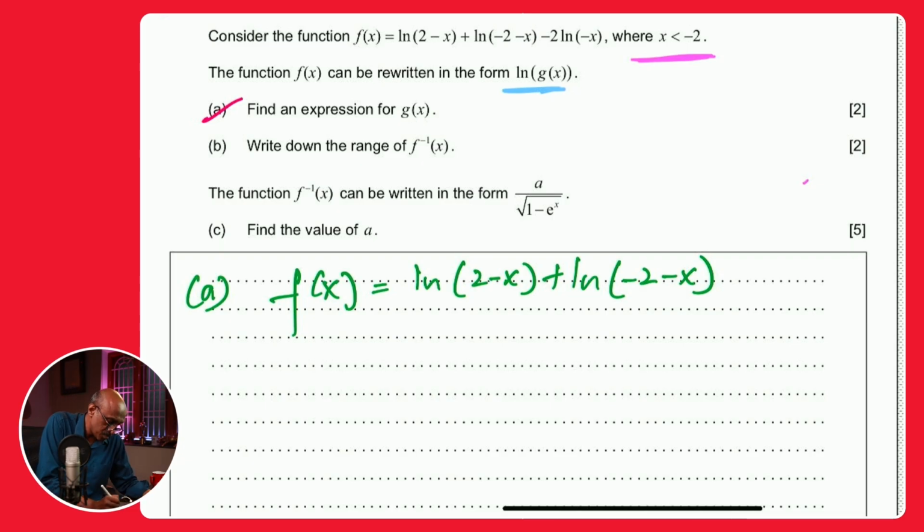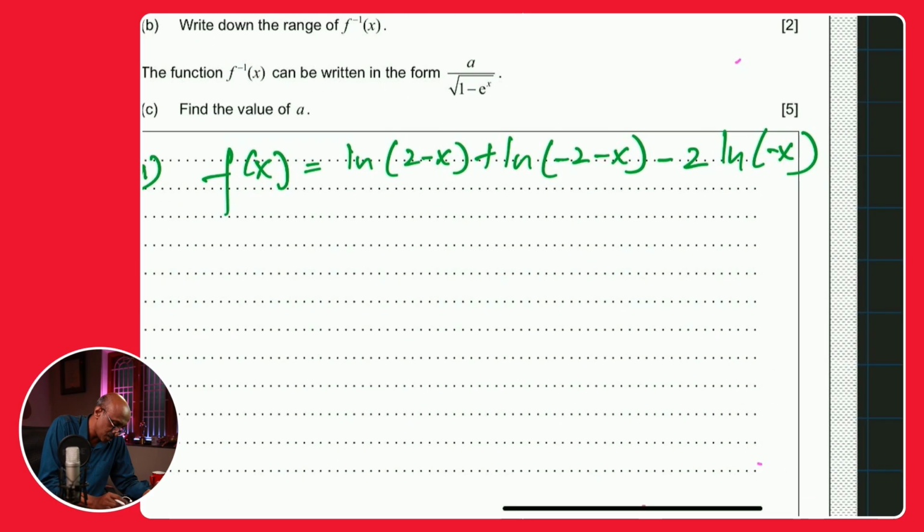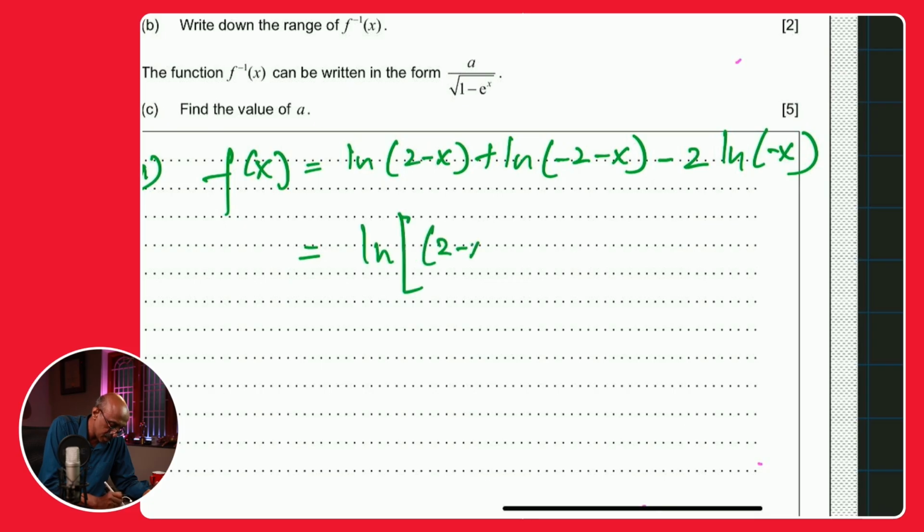And of course, there's one more term, which is a negative 2 ln of negative x. Okay, let's go ahead with that. And this can be rewritten, right? So let's just go ahead and do that. So we'll say the first two terms are basically ln of 2 minus x times minus 2 minus x, and then divided by